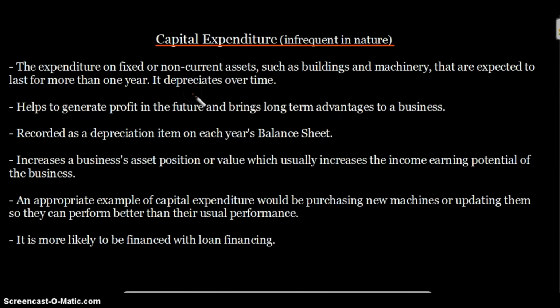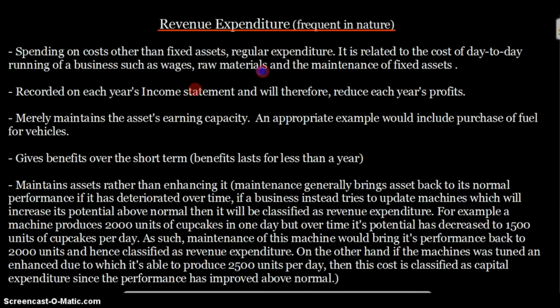Over here in revenue expenditure the benefits don't last for more than 1 year. Whenever you purchase raw materials, the benefit is your production and the sales that you make. But the benefits of those sales don't last for a year. The profit you make from these sales lasts for some time, and then you continue production to make more profit, and it runs out eventually.